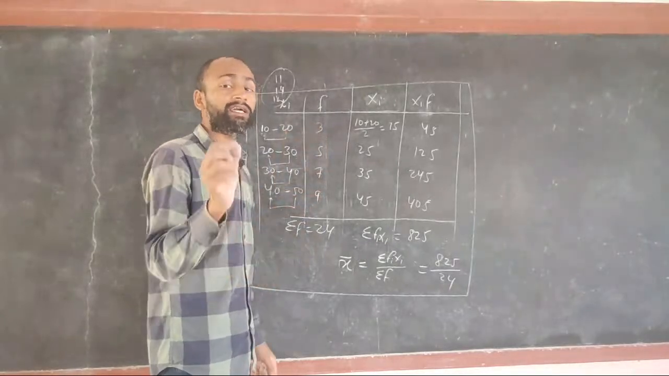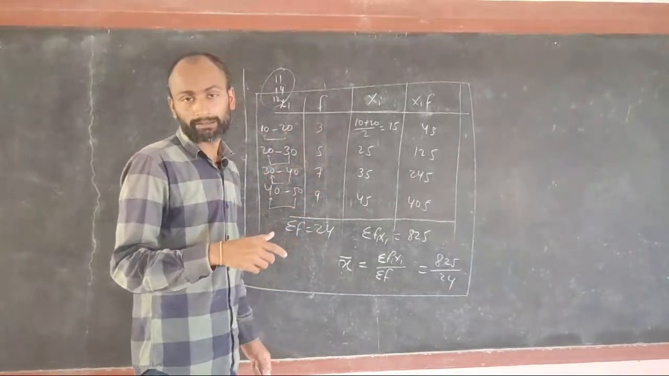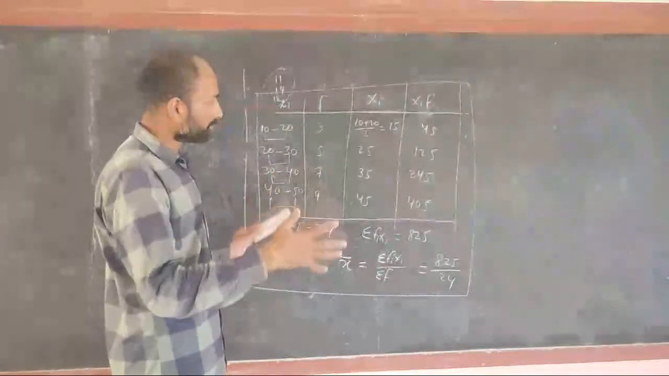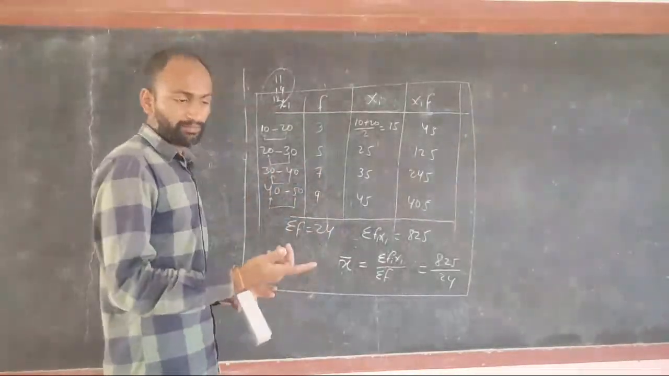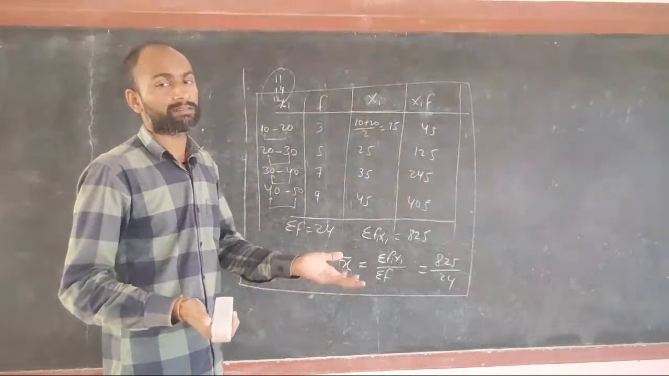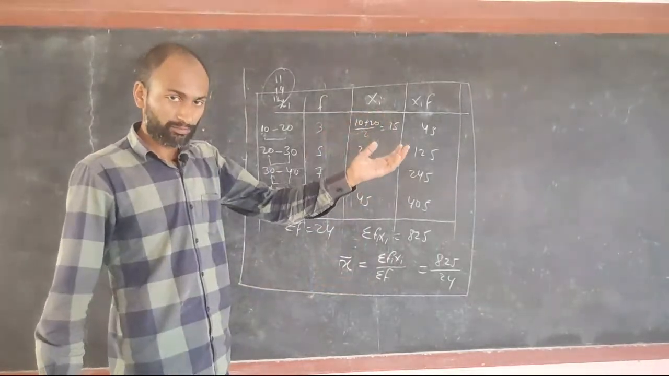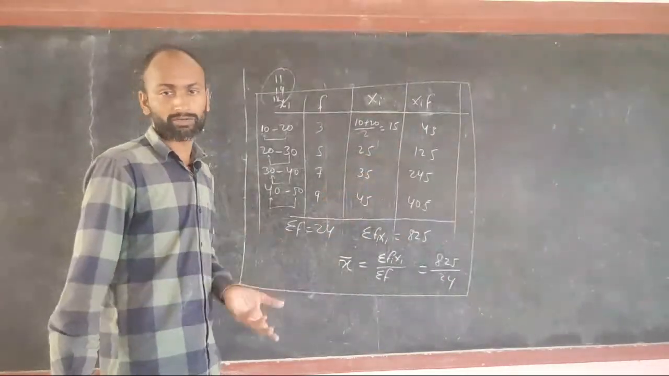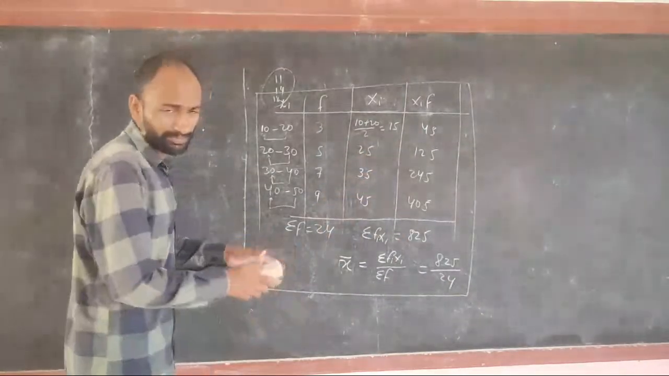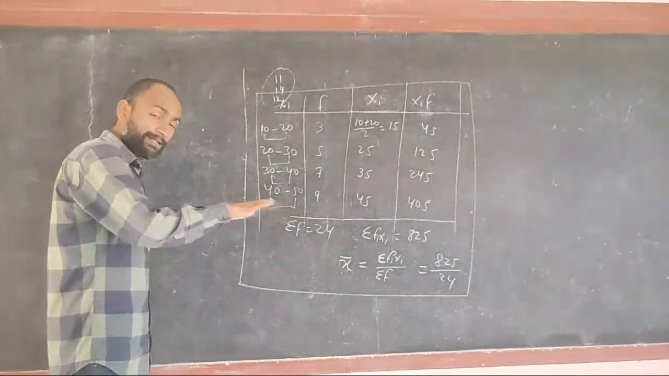Another method for finding the mean of data is the assumed mean method. There we will assume a mean and use the formula a plus summation of x into f divided by summation of f. So here everything is applicable.